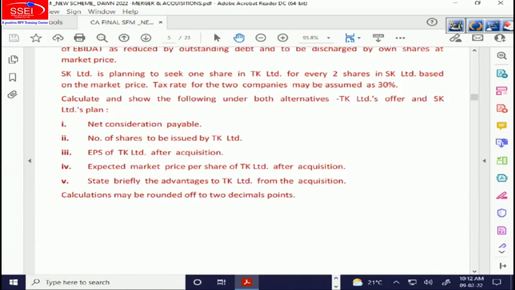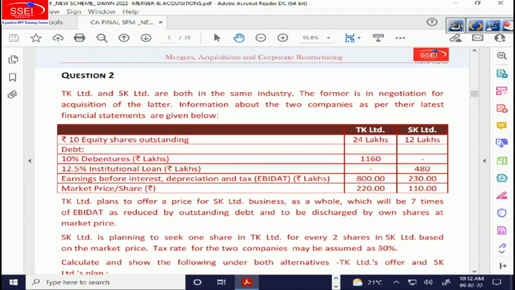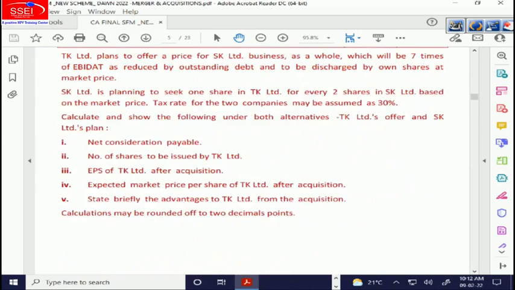Last part, state briefly the advantages to TK from the acquisition. Now this is a merger of two firms in the same industry. So on the revenue side there will be avoidance of competition, greater market share, greater monopoly power, pricing power, and on the cost side there would be cost reduction due to economies of scale and better coordination. So that's the theory question. So that was one part.